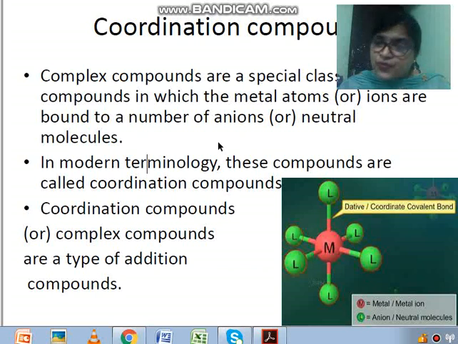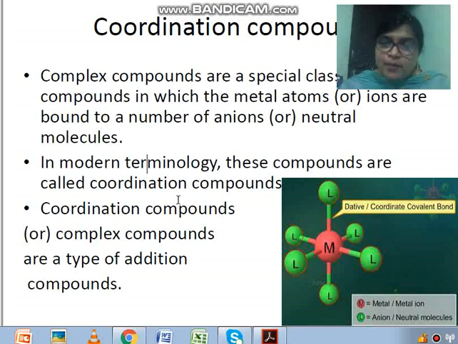So coordination compounds are used in a wide area. Even hemoglobin, chlorophyll and vitamin B12 are examples of coordination compounds. In hemoglobin the central metal ion is iron, in chlorophyll the central metal ion is magnesium, and in vitamin B12 the central metal ion is cobalt.